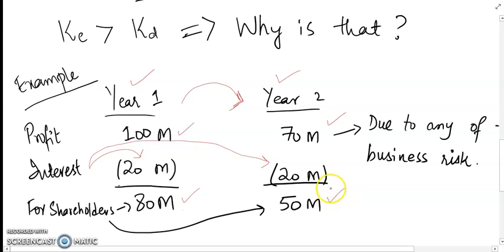That leaves only 50 million for the shareholders. So you see, when profits declined from 100 to 70, the lenders did not want to participate in that loss of profits, right? And ultimately the shareholders have to bear all the decrease of 30 million.